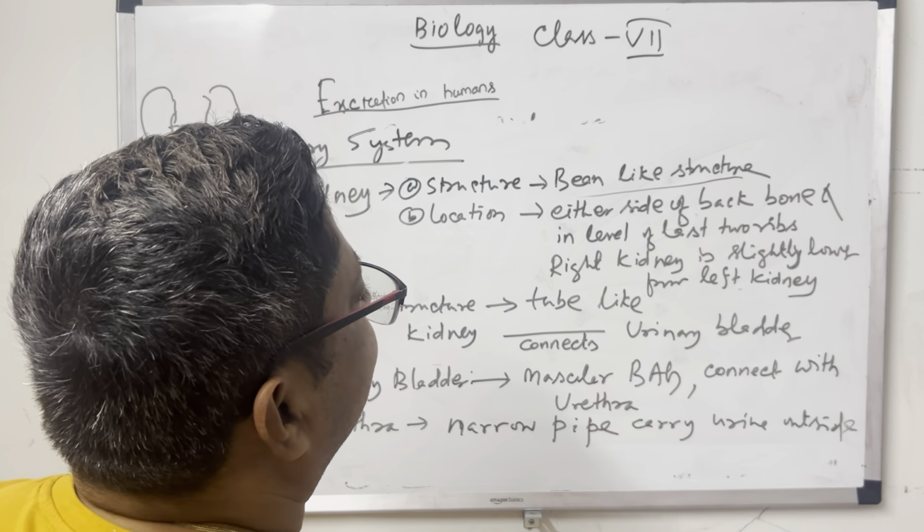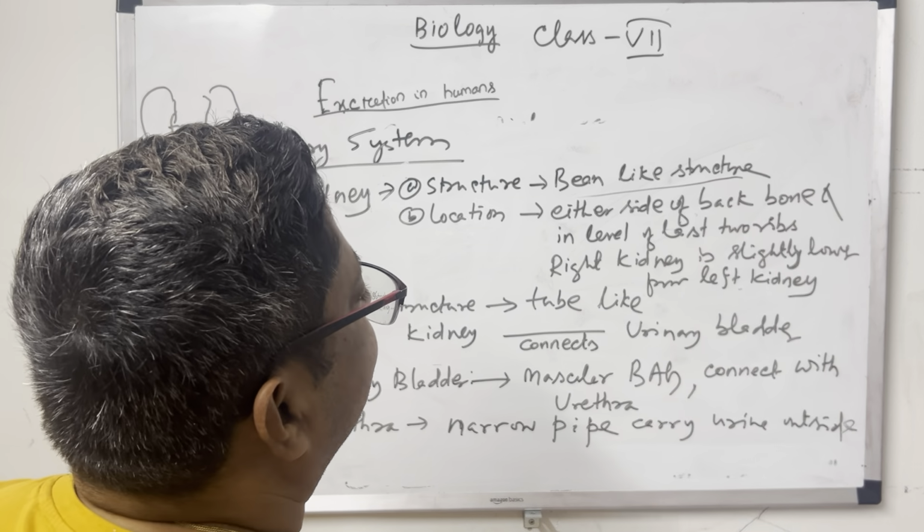In our body there is a muscular bag called the urinary bladder, and it connects with the urethra. What is the urethra? The urethra is a narrow pipe which carries urine outside. When urine goes outside, the last pipe which lets it out is called the urethra.